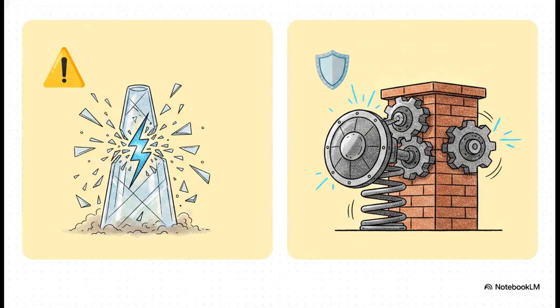Let's contrast the two approaches here. The weak approach is building your app with this fragile hope that the API will just never throw an error, completely failing to handle error states. And the result?